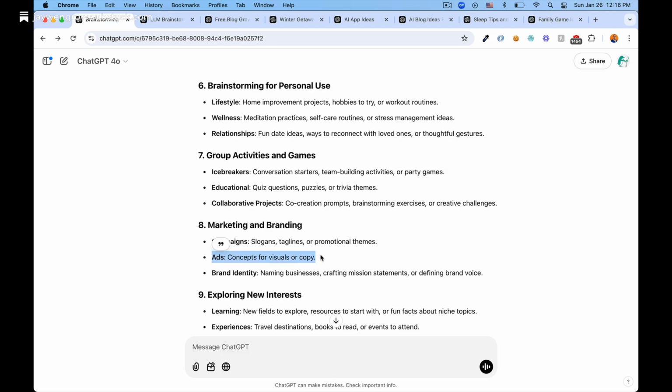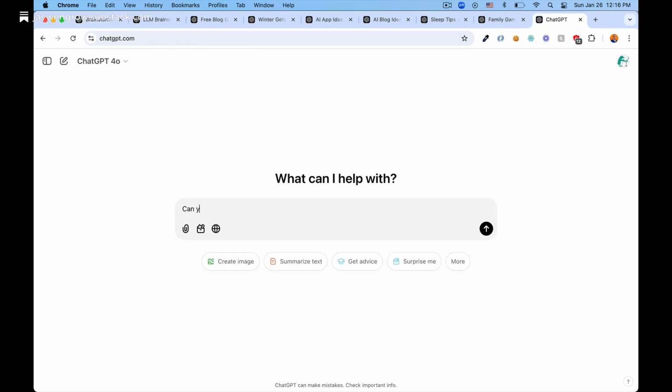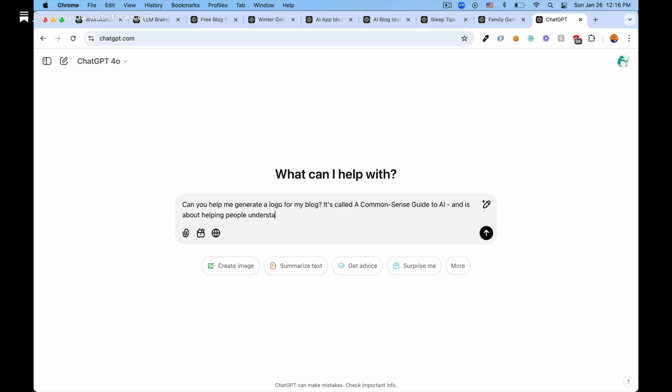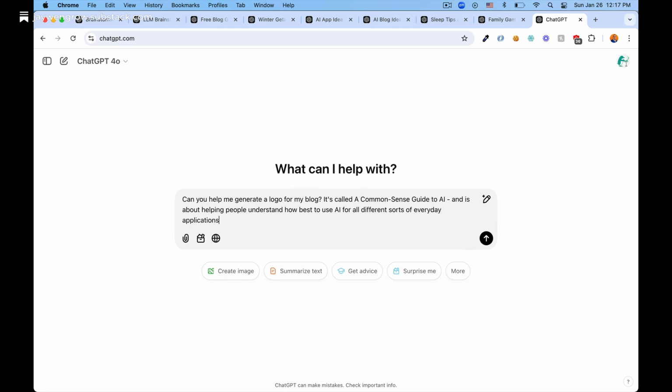For topic 8, marketing and branding, here was my prompt. Can you help me generate a logo for my blog? It's called A Common Sense Guide to AI and is about helping people understand how best to use AI for all different sorts of everyday applications.